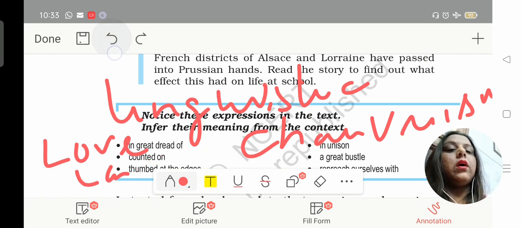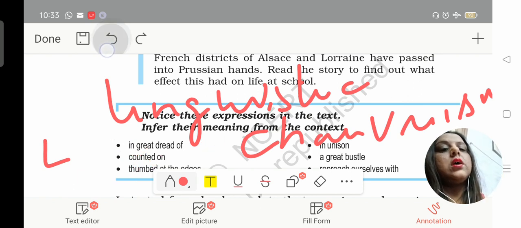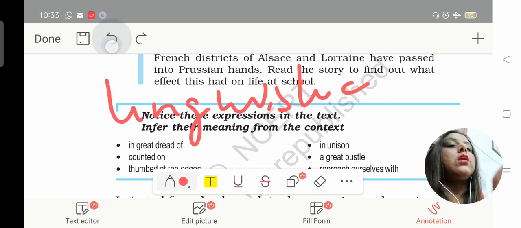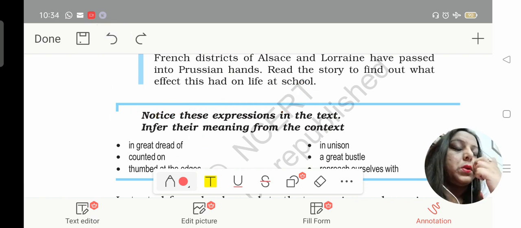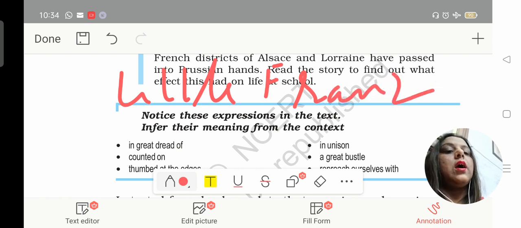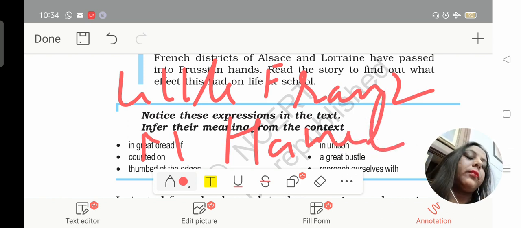And one more thing I can tell you right now is that in this chapter we have two characters. The story is based on two characters. One is little Franz, who is a student, and the other is the teacher M. Hamel, who is the French teacher. While reading it, we will try to understand the expressions written in the text, and we are going to try to find out their meanings also.